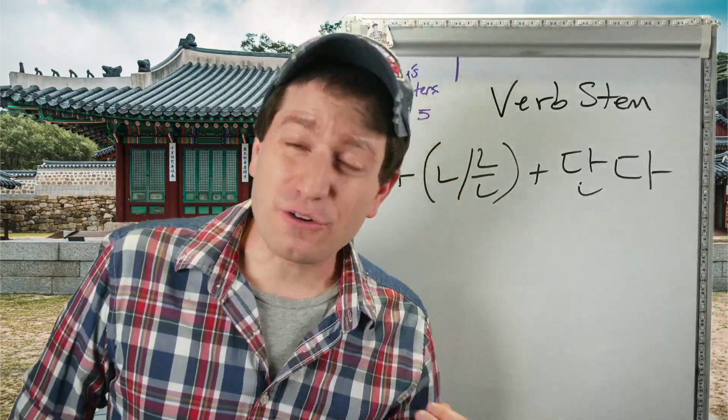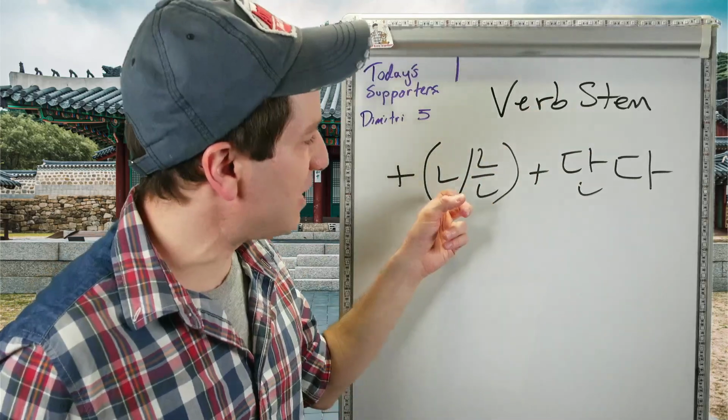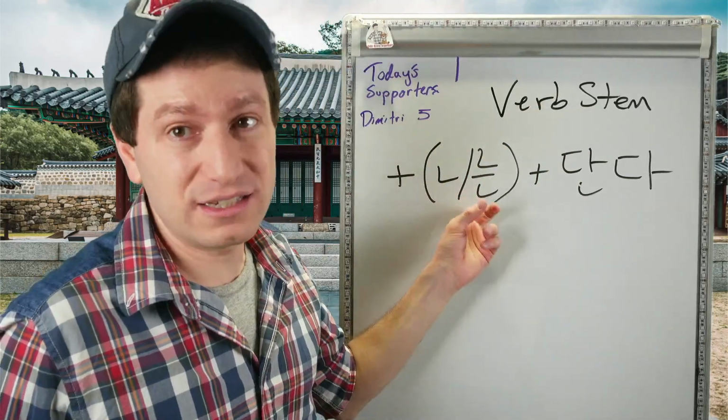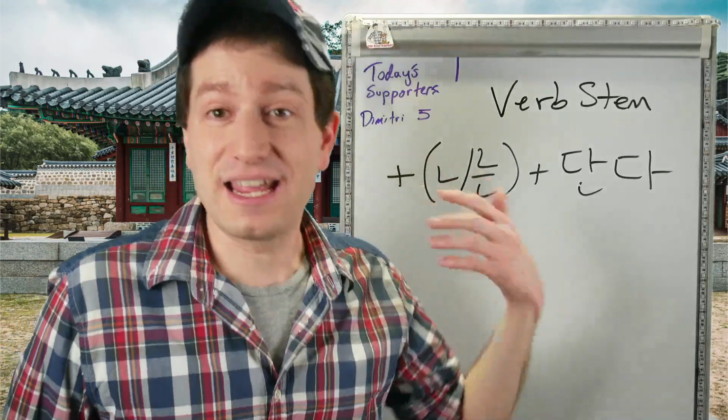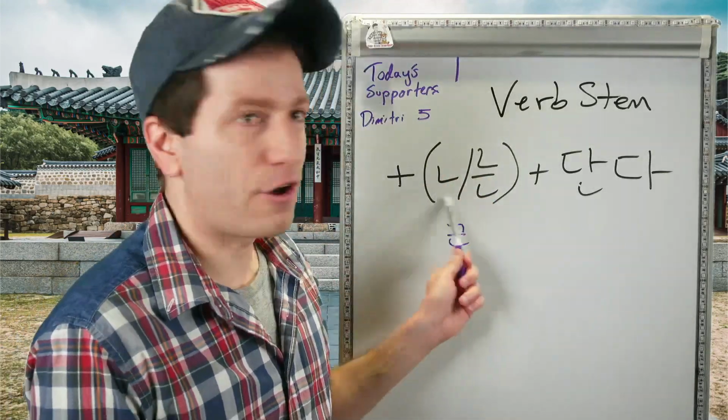Now, if you don't know how to make the plain form already, that's what I've written here. You take a verb stem and you attach ㄴ if it ends in a vowel, or 는 if it ends in a consonant. If it ends in ㄹ, this letter, you first remove it, and then you'll attach ㄴ followed by 다.